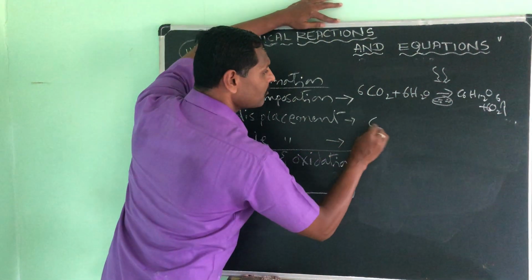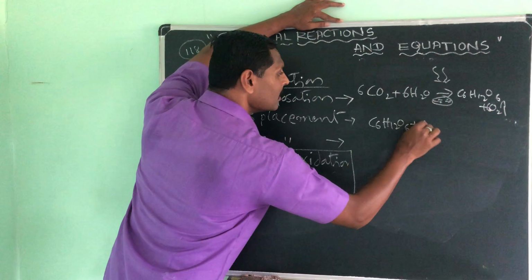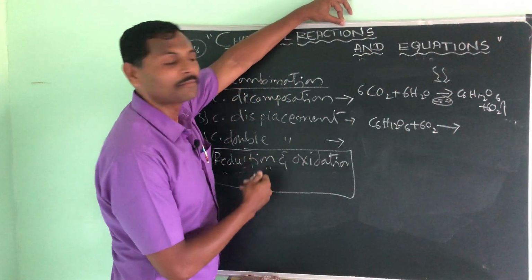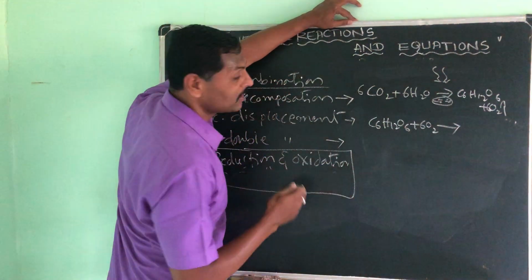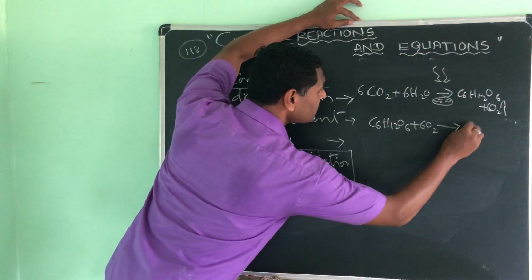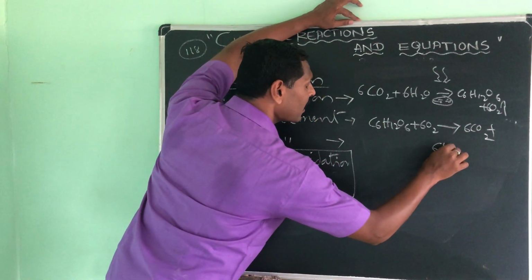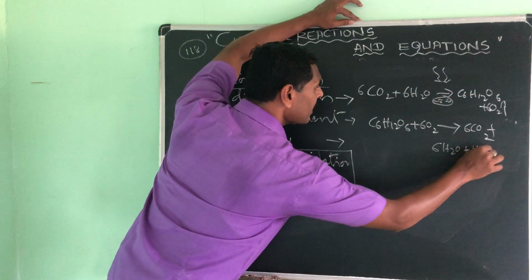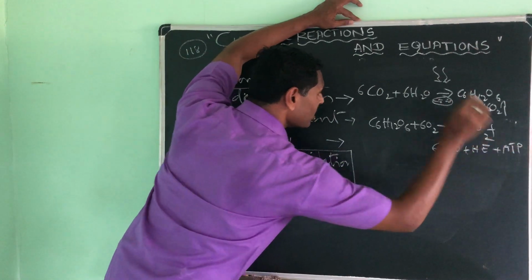Suppose you take the same glucose C6H12O6 and mix it with oxygen, that is the respiration process, which is carried out in all living organisms, aerobic respiration. It gives the same 6CO2 plus 6H2O and heat energy plus chemical energy in the form of ATP.